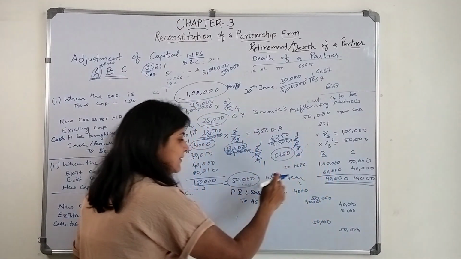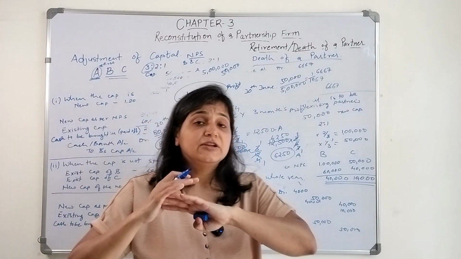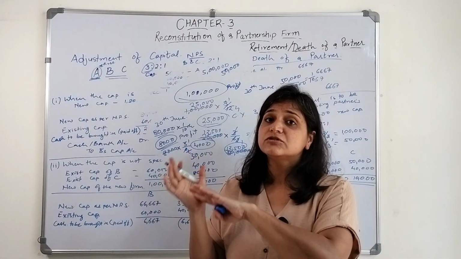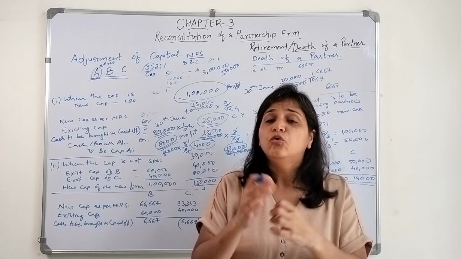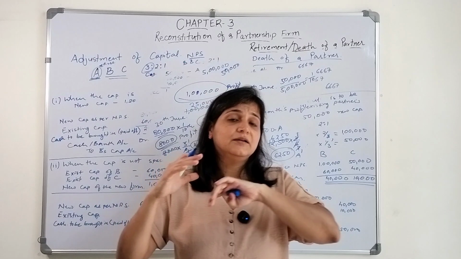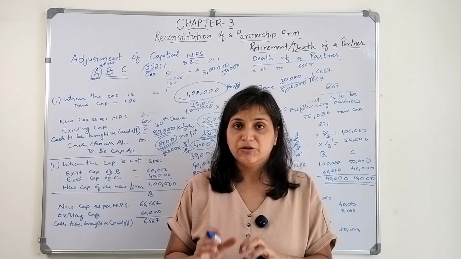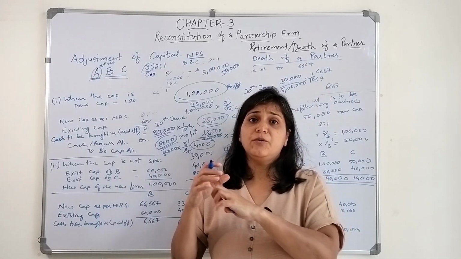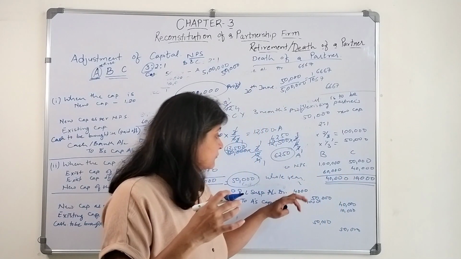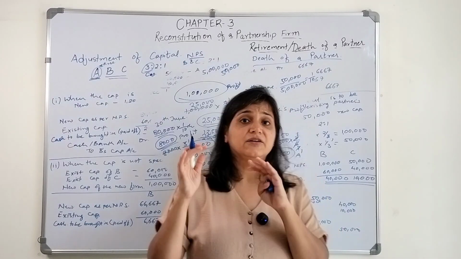And then at the end of the year we need to close this account. This account will get credited, and whose account will get debited? Who is going to gain when the partner retires or passes away? The existing partners. They are going to gain, so that particular profit amount will be given by the existing partners in their gaining ratio.